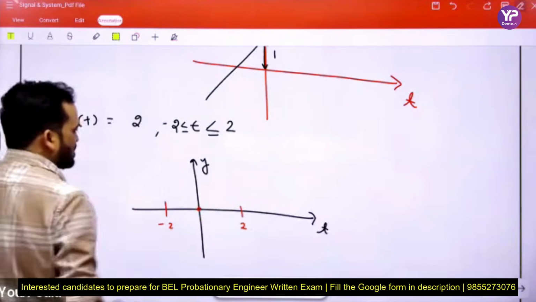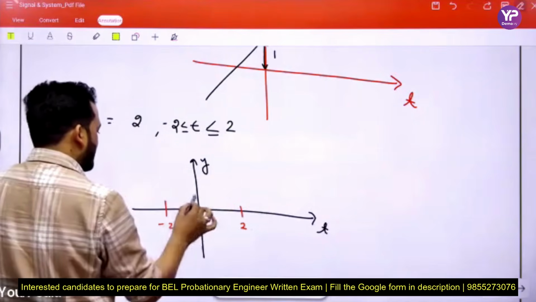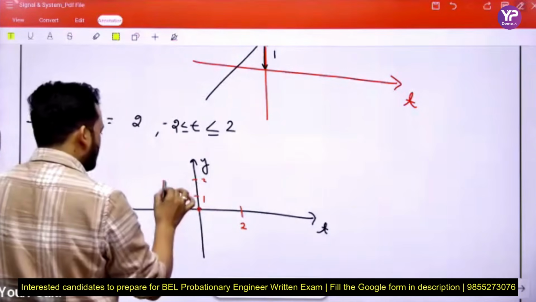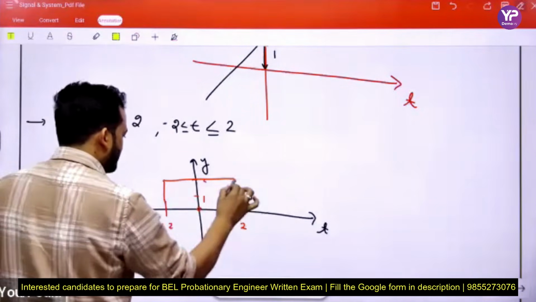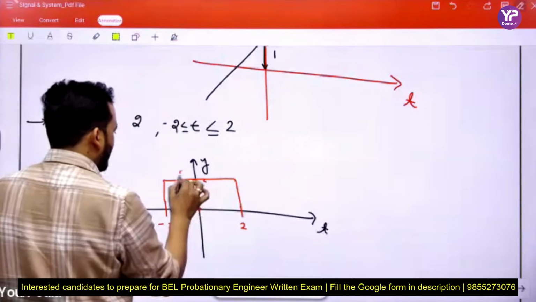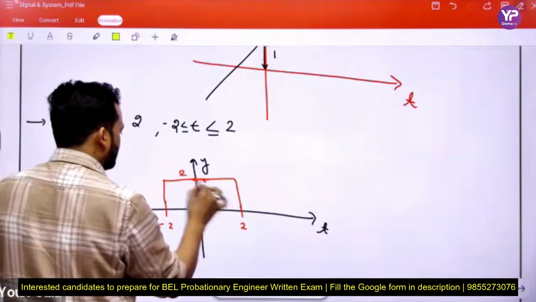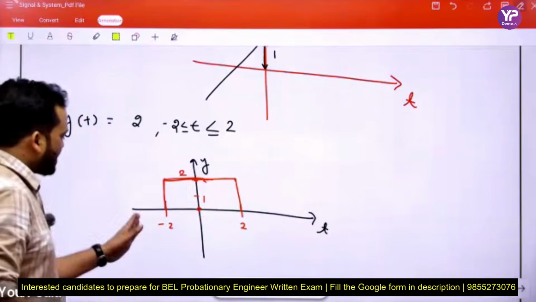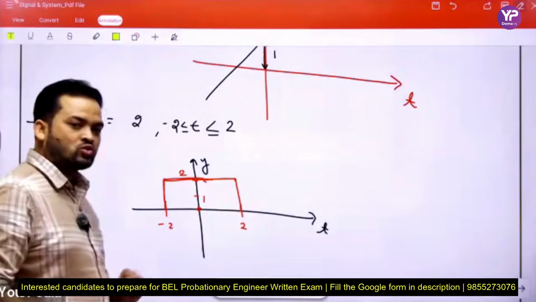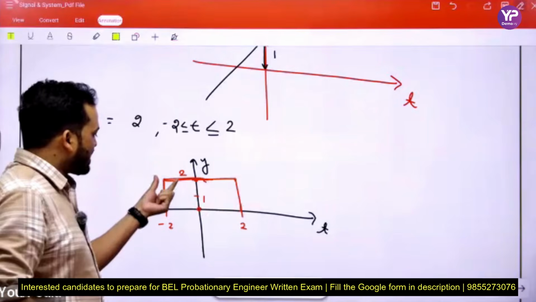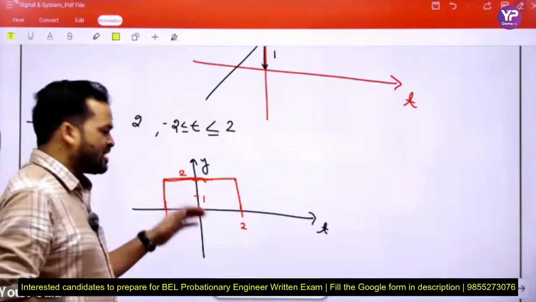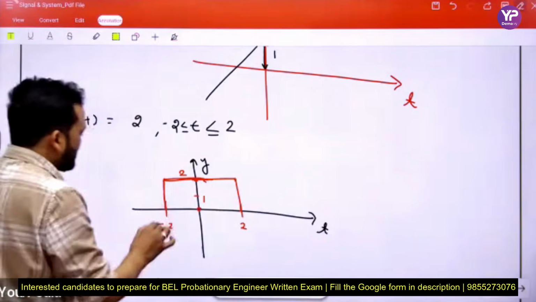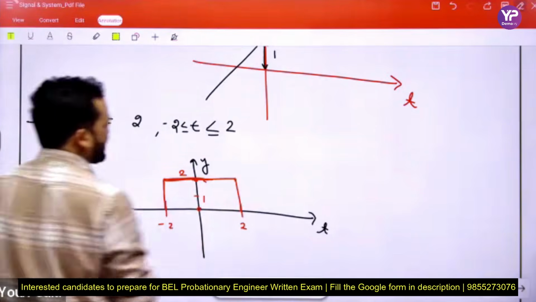The value is 2, so we draw it like this, and this is the value of the signal, 2. But between minus 2 and plus 2, the signal contains a possible value of the function, here a constant value like 2.